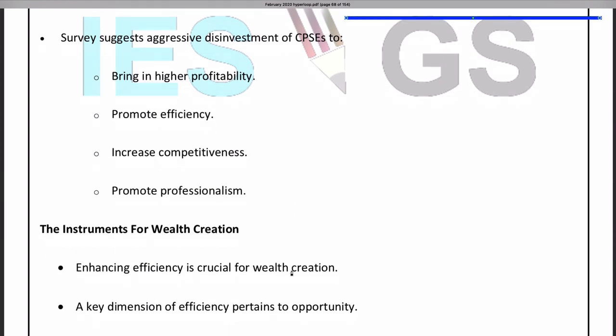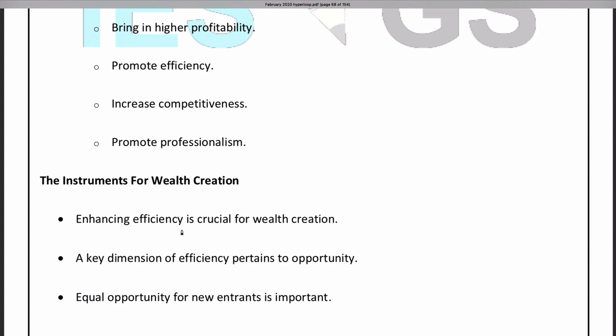So what are the instruments for wealth creation? Wealth creation is increasing efficiency and opportunity, giving equal opportunity to everybody. That means, compared to the incumbents, those who are already in operation, new entrants should also be able to come into the market. So there should be equal opportunity for new entrants and the existing people. People who are existing already have advantages, like they know how the mechanism works, they have the resources, etc. But still new entrants are able to compete with them because they will come up with new technologies. They are able to bring in disruption.